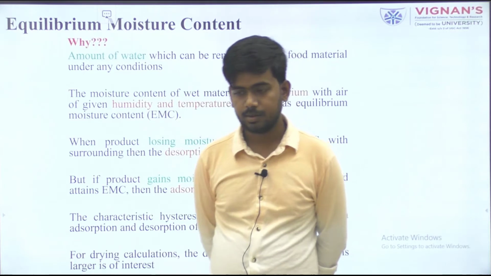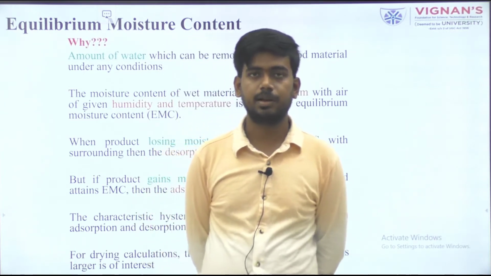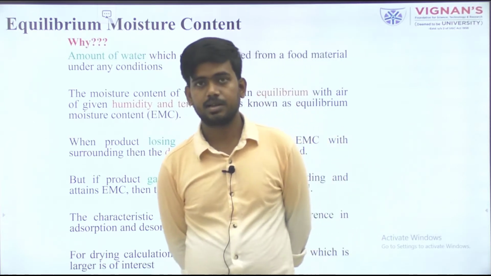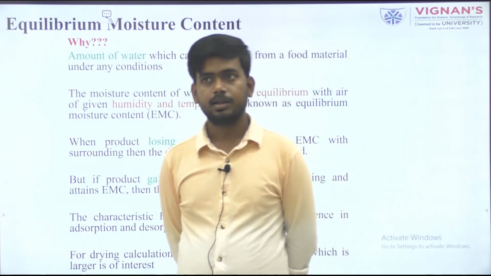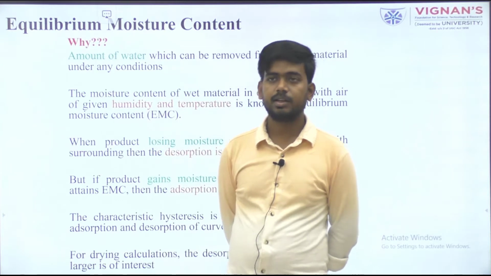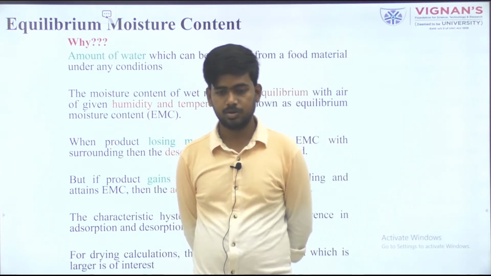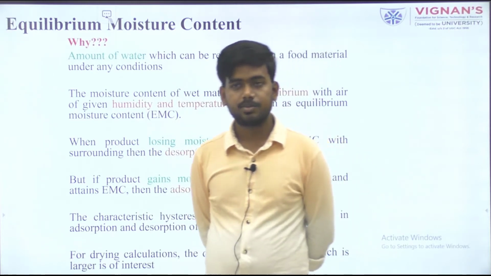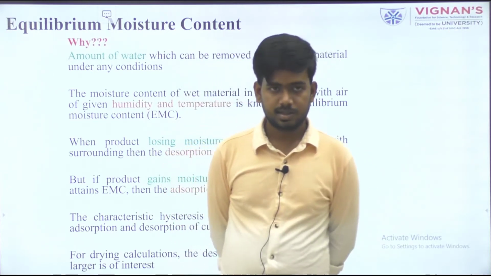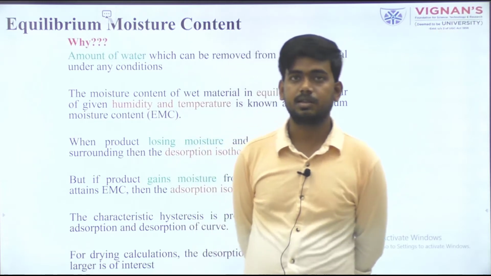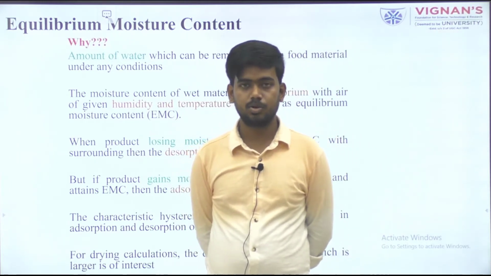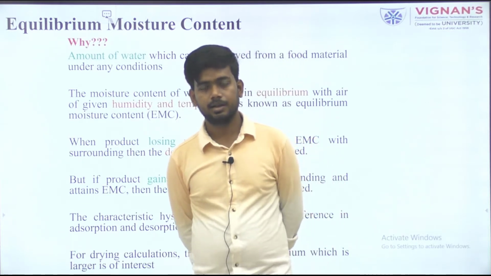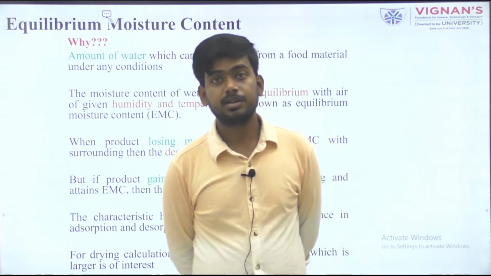Equilibrium concept means, for example, if you are adding sugar in water, after a certain time it will get saturated. After that, if we add more sugar, it cannot be dissolved. It means an equilibrium condition is reached.